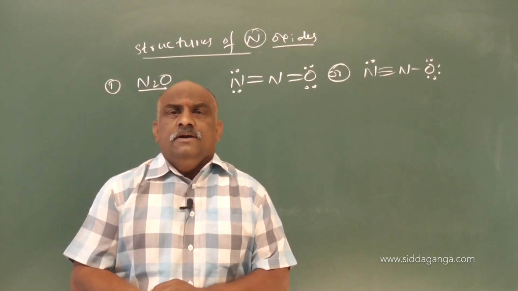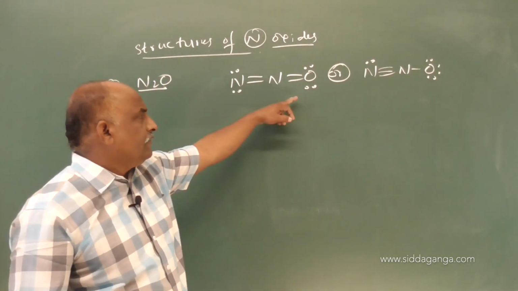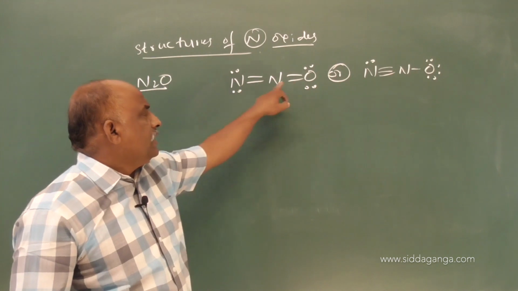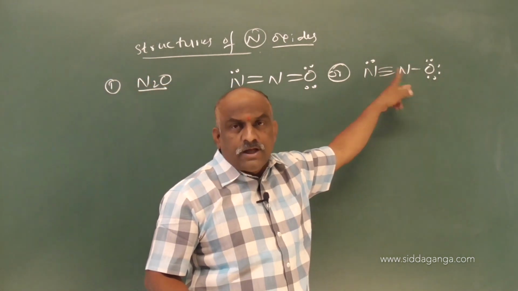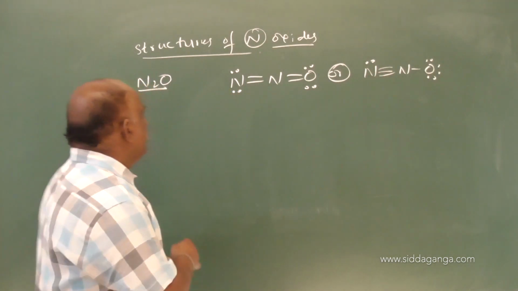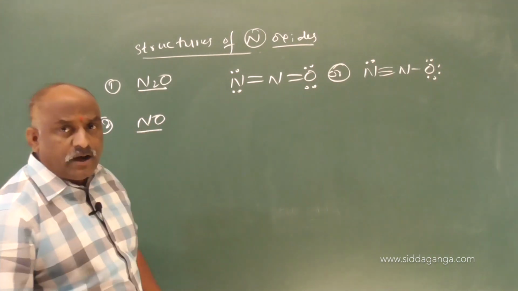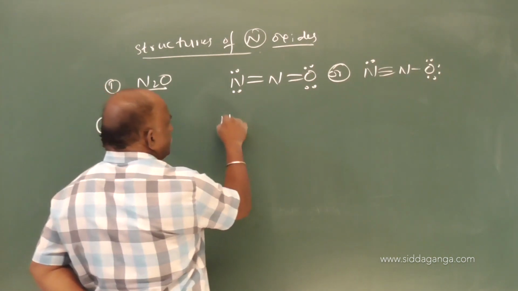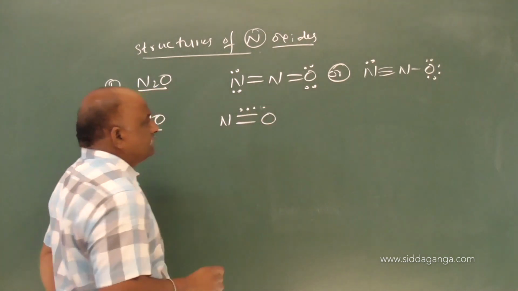Clear? It is linear. N2O, laughing gas, is a linear molecule. See this: N double bond O, or N triple bond N single bond O. Both are resonating. Clear? While going to the second one, NO. NO is an example of an odd-electron molecule. So here we should write NO like this.